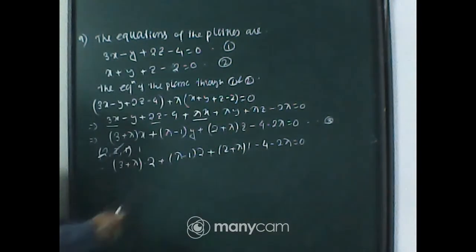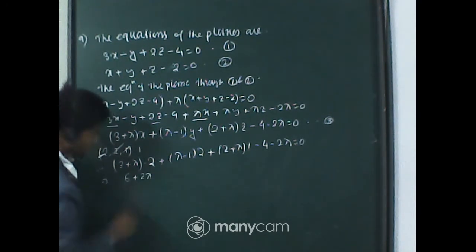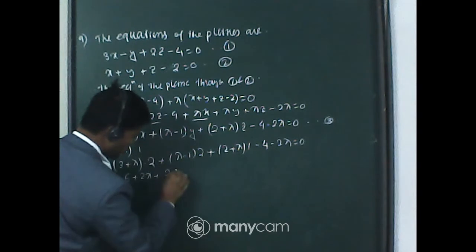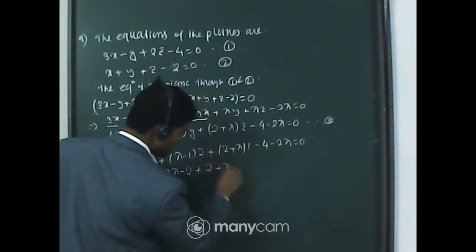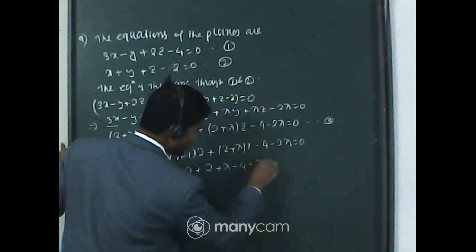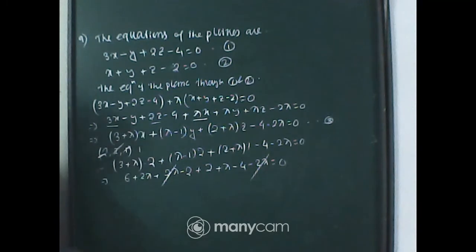Now from here we can easily calculate the value of lambda. See, 6 plus 2 lambda plus 2 lambda minus 2 plus 2 plus lambda minus 4 minus 2 lambda is equal to 0. Now this plus 2 lambda and this minus 2 lambda will cancel each other. Clear?